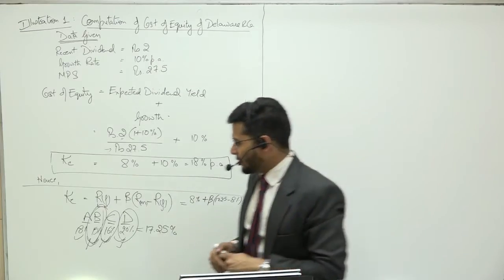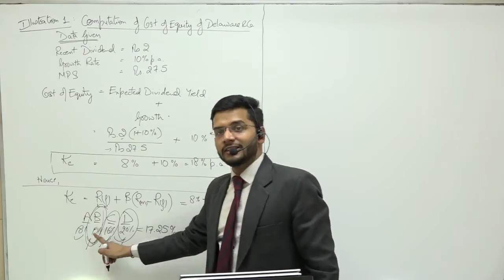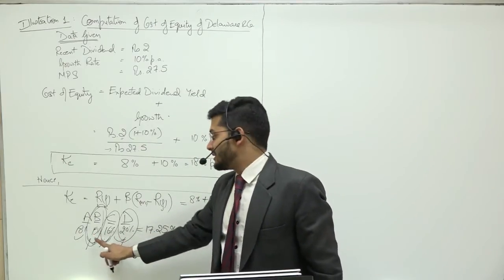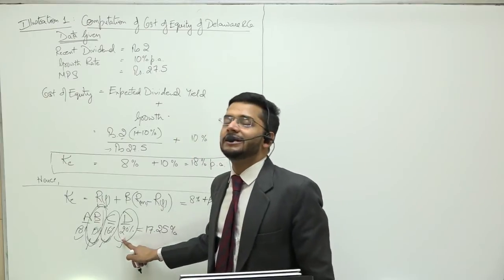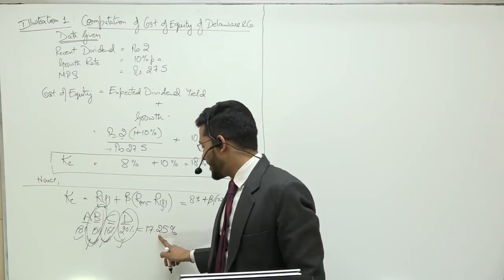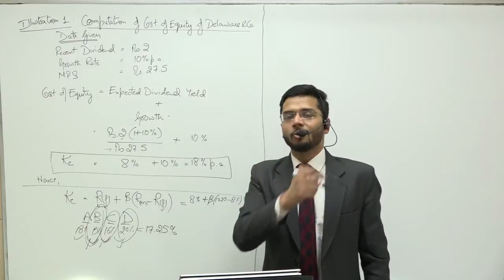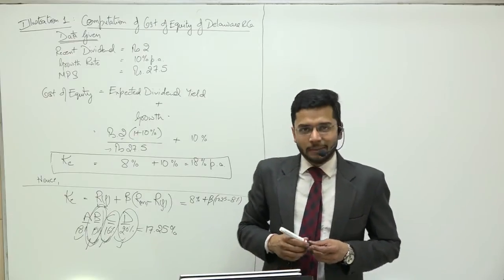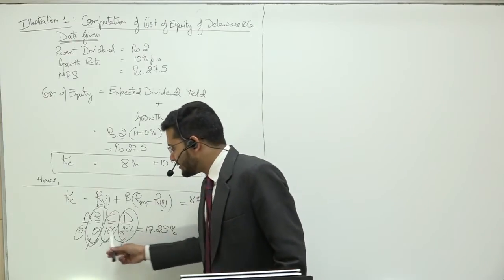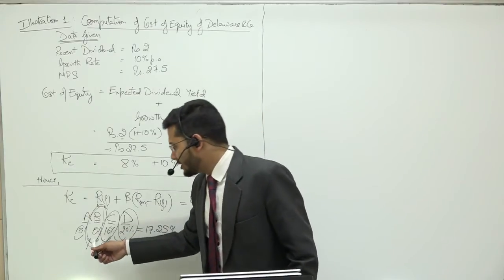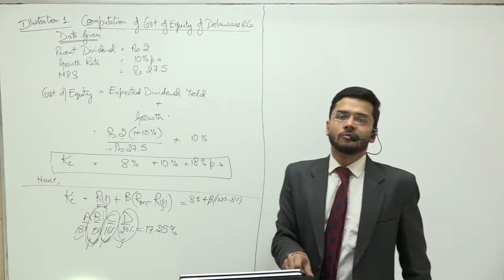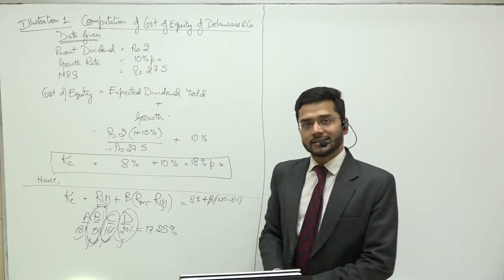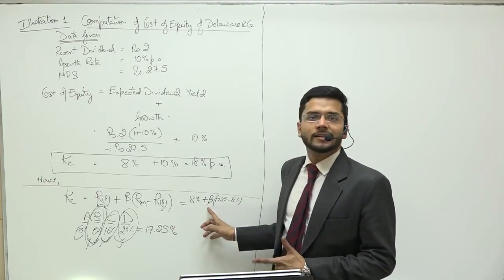So the risk and reward of B vis-a-vis the entire industry is less. The risk and reward relationship of D, for Delhi, vis-a-vis the entire industry is more. So depending upon the relationship between a particular company and the entire industry, I'm going to fix rewards for you. And that is how beta is calculated.